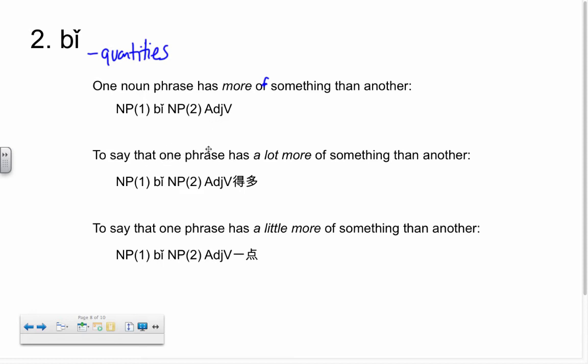If one phrase has a lot more of something, we're going to do 得多 at the end. And to say that it has a little more than something, we're going to do 一点 at the end. And whatever phrase you put first is the one with more. Let's check out some examples.